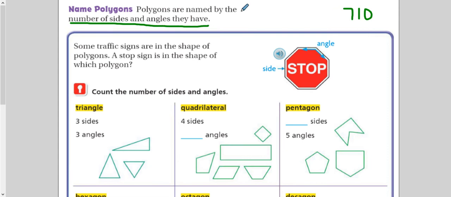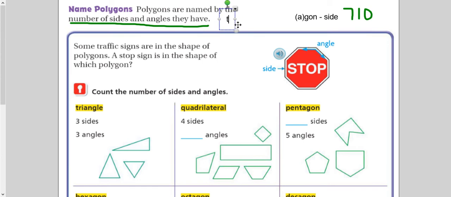Remembering that on the previous page we talked about the Greek and Latin root gon or agon means side. And then we've got some really kind of cool Greek and Latin prefixes that can help us out here.